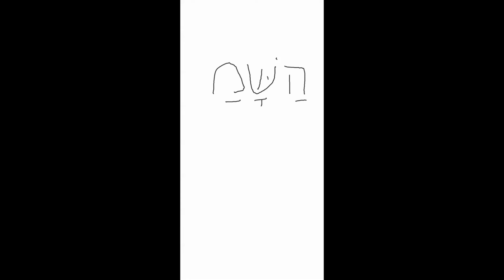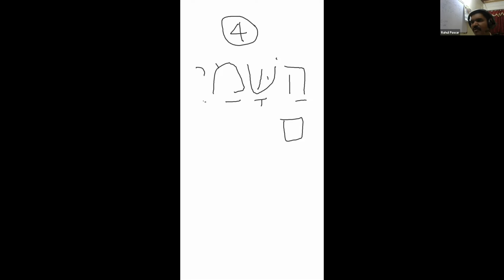Here is ha, then there is a doubling dagesh in it. Sha. Hashamma, and the last one is a final mem. Hashamayim. So how many full vowels are there here? Four. So how many syllables will there be? Four syllables.